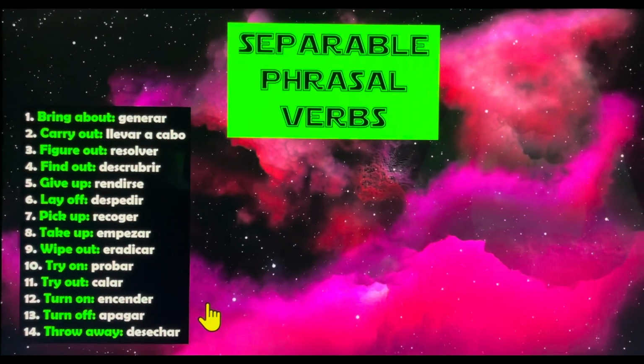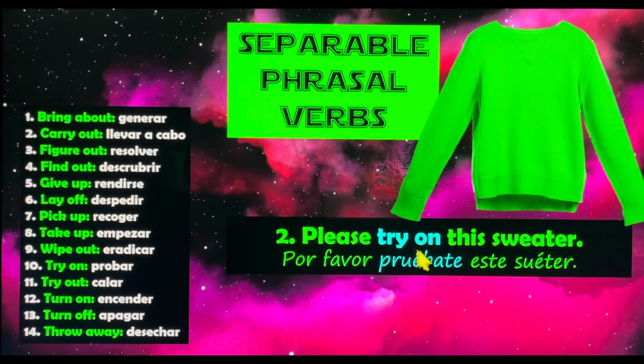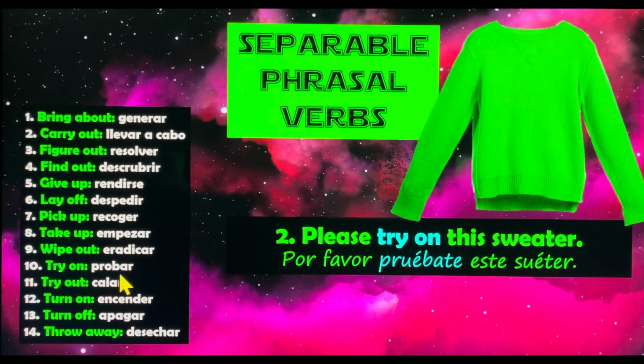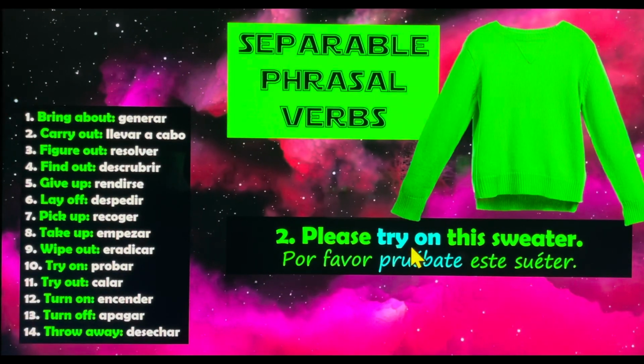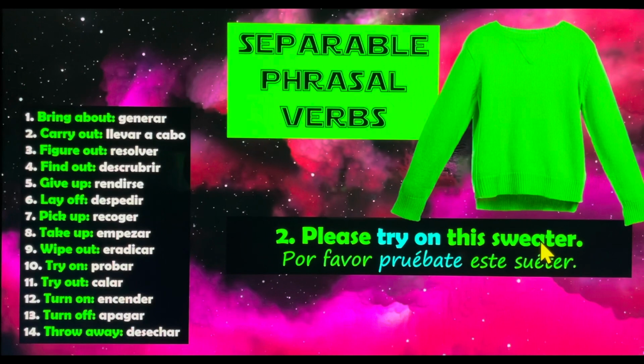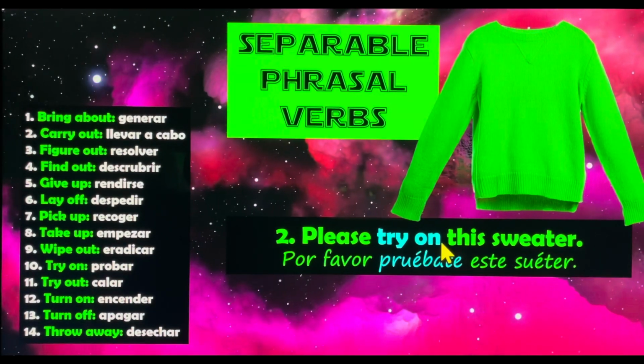For example, let's say that I want to use the phrasal verb try on, that in Spanish means probar, probarse ropa. So this is the example. Please try on this sweater. To say in Spanish, por favor, pruébate este suéter. So try on is a separable verb.